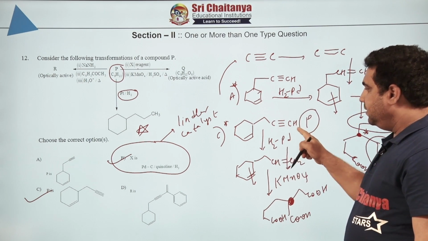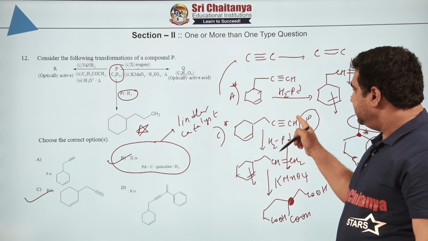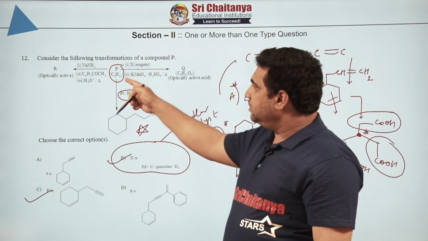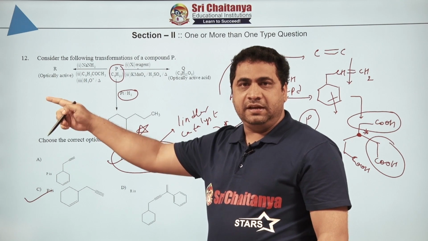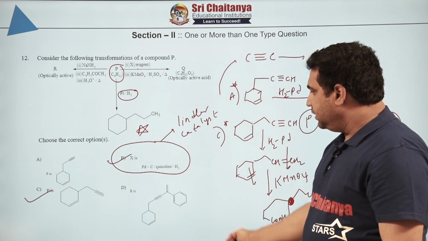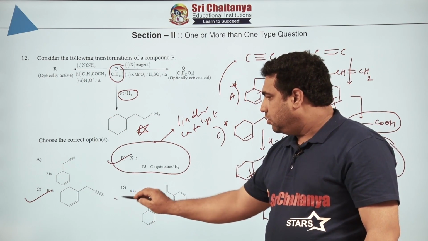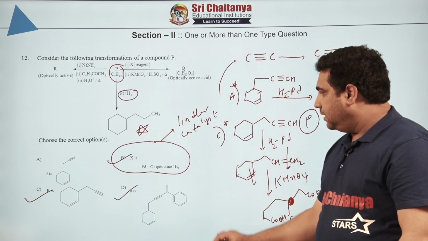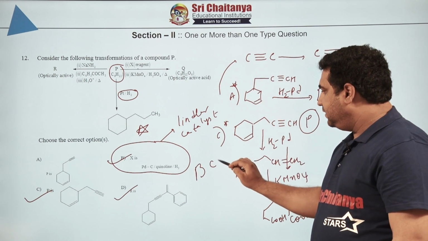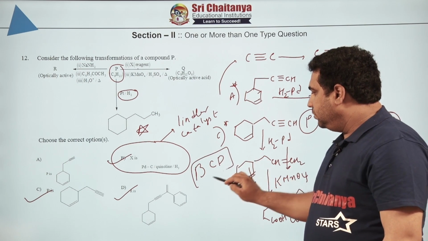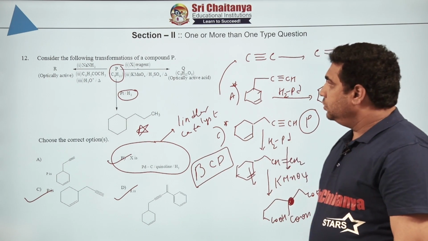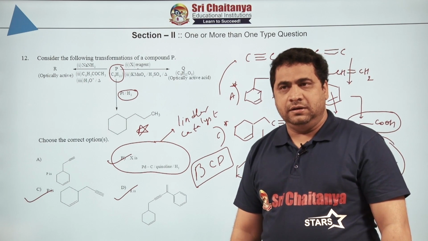Now taking P, remove the acidic proton, make the negative charge, nucleophilic addition on the acetophenone, hydrolysis and heat, that is elimination, you are going to get the corresponding compound. D also you are going to get. Is it clear? Therefore your answer will be B, C and D. Okay, right. So let us now move to our next question.